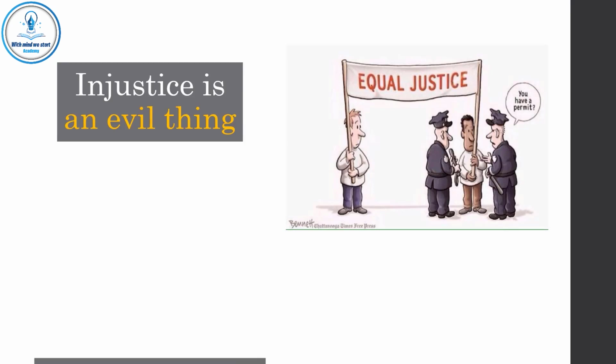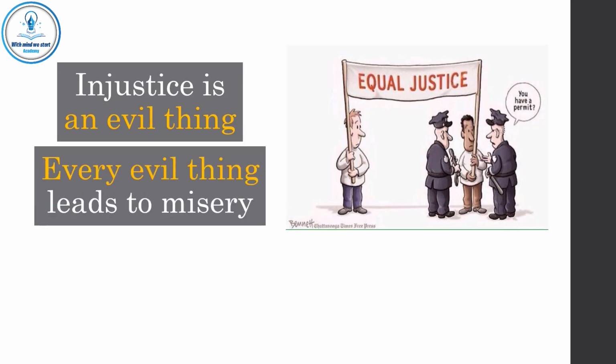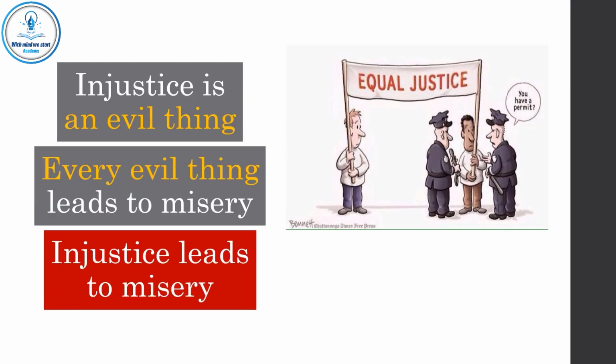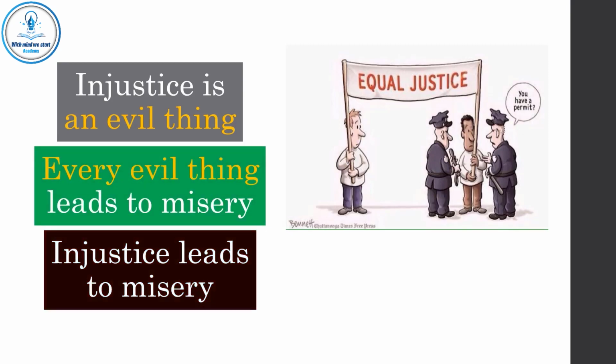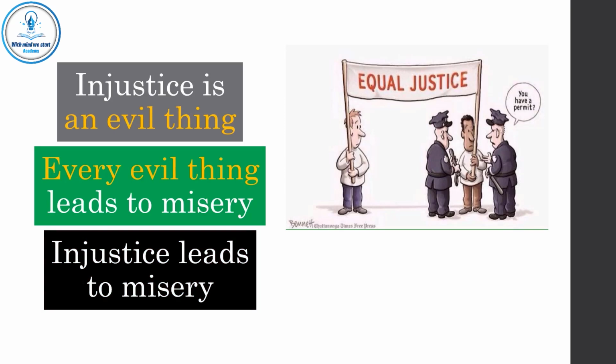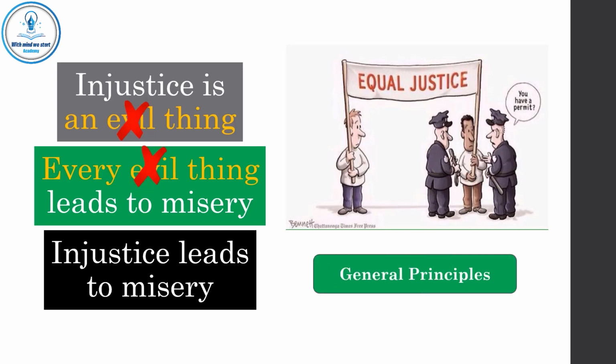Injustice is an evil thing. Every evil thing leads to misery, so injustice leads to misery. This is a universal or a general premise, and this is a special or a particular conclusion. And this is a meaning which is repeated in the two premises and is not present in the conclusion. So this is a syllogism. In this example, we are discussing a general principle. So we must search for certainty and truth. So we must use syllogism.